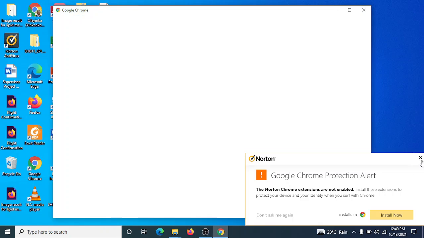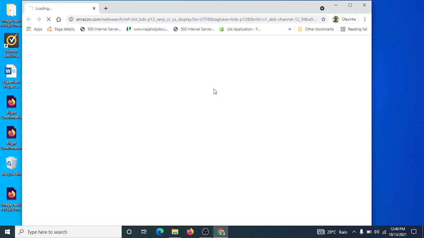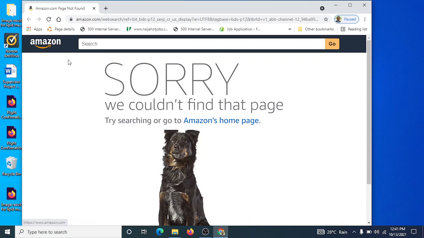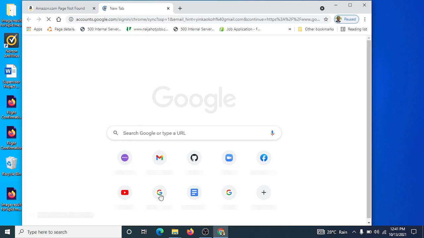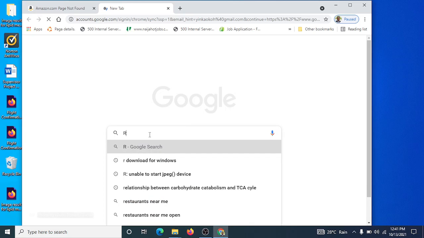Let's go to Google. There in Google, all I need to do is to type R download for Windows. You can see we have R download and other things, but what we need here is R download for Windows.